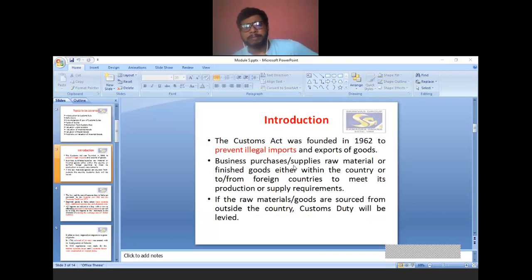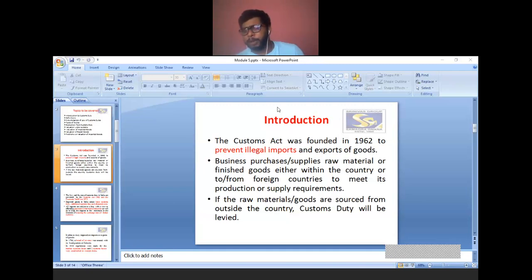The Customs Act was founded in 1962 to prevent the illegal import and export of goods. Illegal imports means imports without custom duty, because custom duty is mainly charged on import and export.